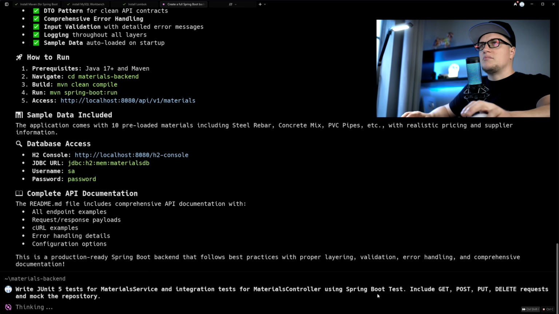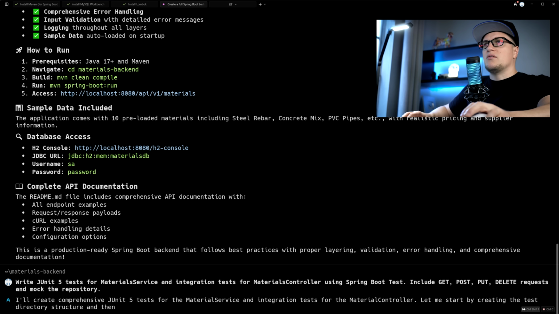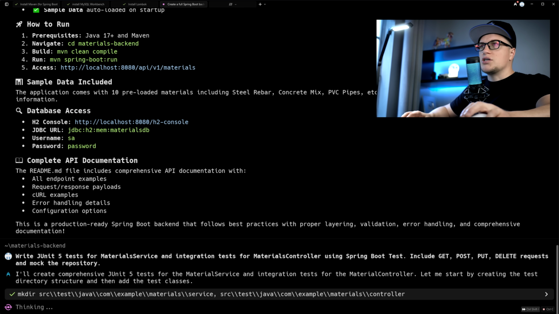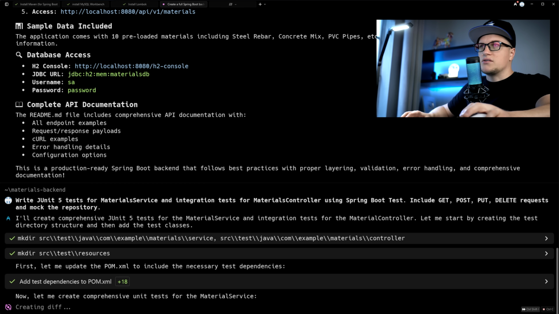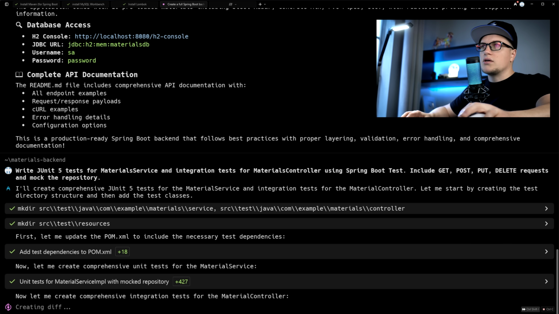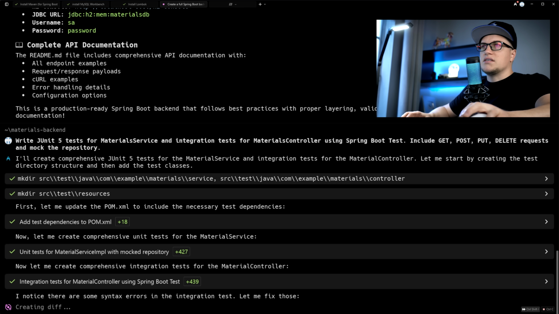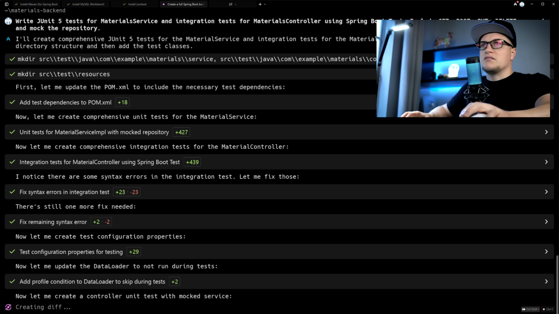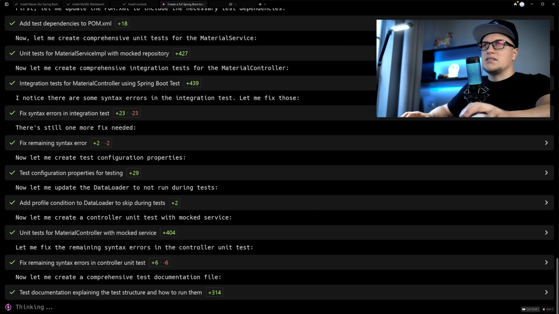Enter. The agent updates the pom.xml with test dependencies. It generates unit tests for material service, then integration tests for material controller. The agent fixes errors as they come up, sets up a testing environment, mocks services, and even creates a testing.md file with clear instructions on how to run the tests.